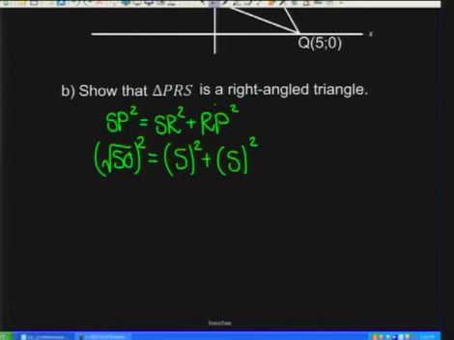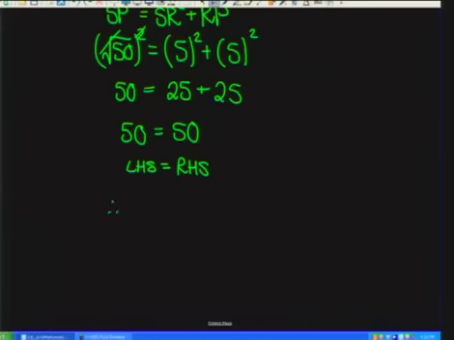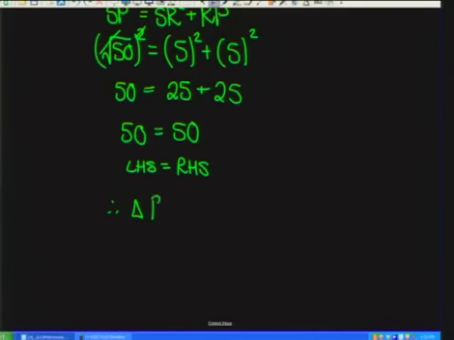So the square root of 50 squared, please remember that a square root and a squared cancel each other out. We're left with just 50, which is equal to 5 squared is 25, and 5 squared is 25. So we have got a left-hand side which equals a right-hand side here, which means that your theorem of Pythagoras is true, which therefore means that triangle PRS is a right-angled triangle. Okay, all right, and we did that just by knowing our distances.